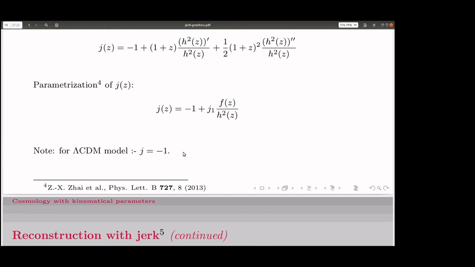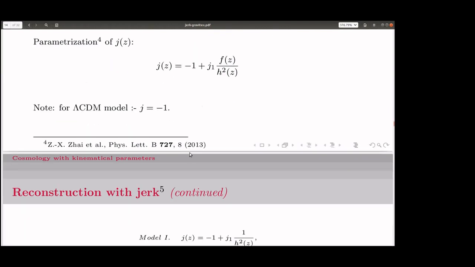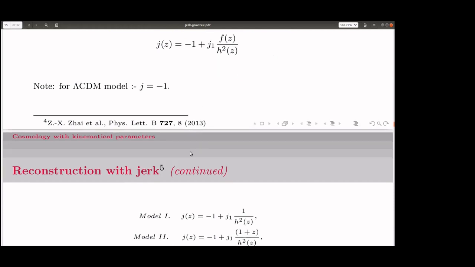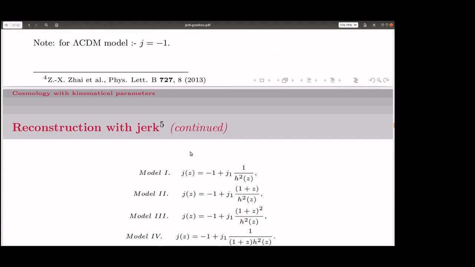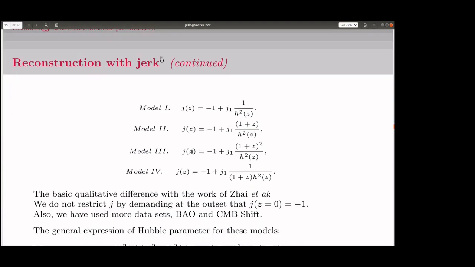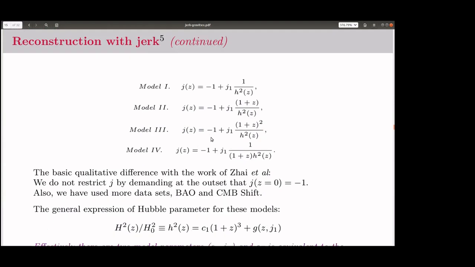We do not have any such idea or superstition that lambda CDM has to be included. And we had this kind of parameterizations: four kinds of parameterization, some increasing with z, some decreasing with z. Simple parameterizations.